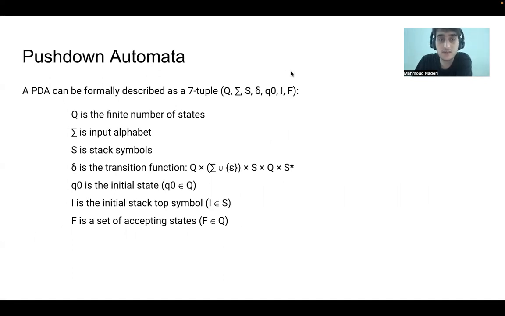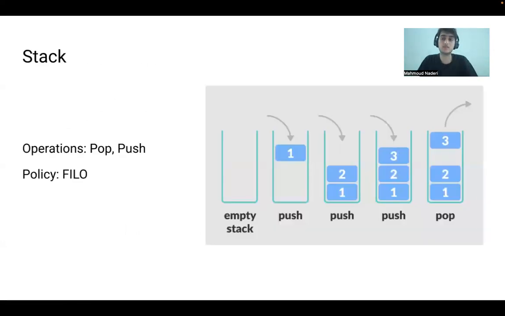We will take a look at them, but first of all, we need to familiarize ourselves with the stack. What is a stack? A stack is a data structure like other data structures, for example queues and linked lists, and it has two main operations, push and pop.